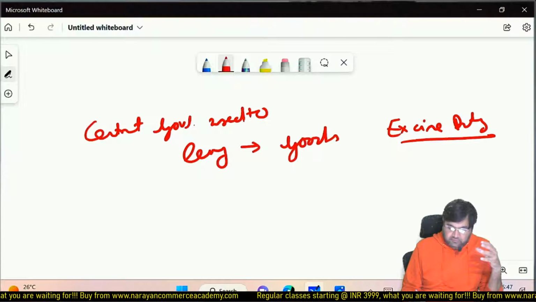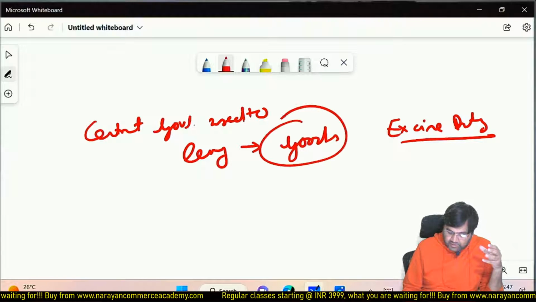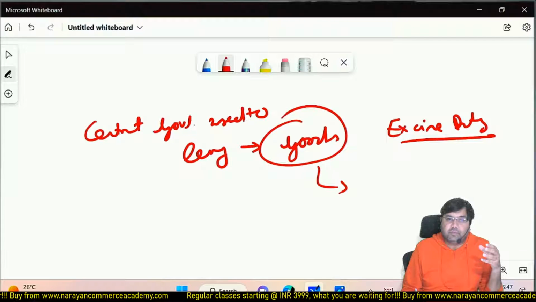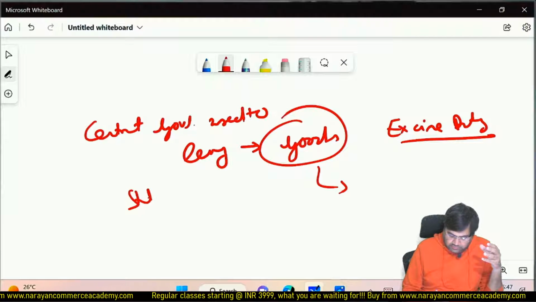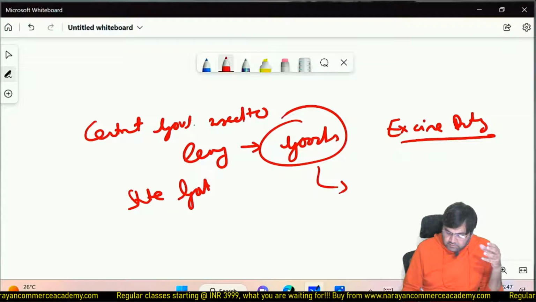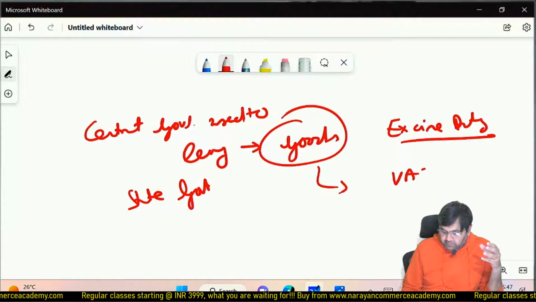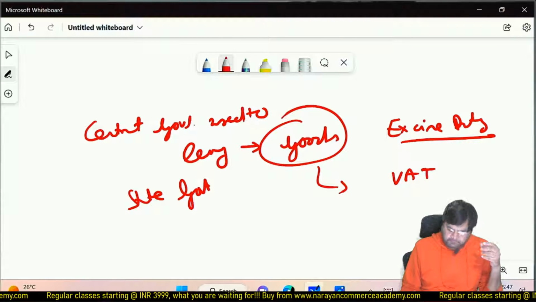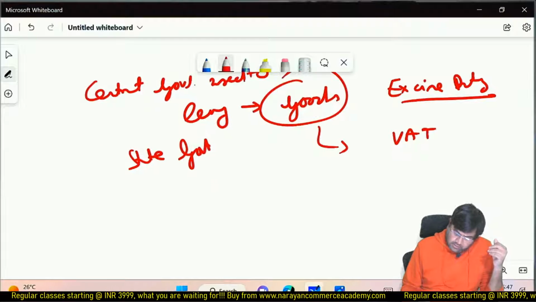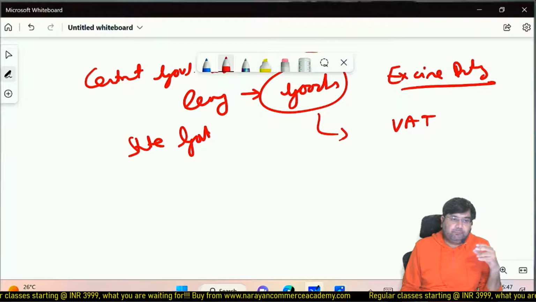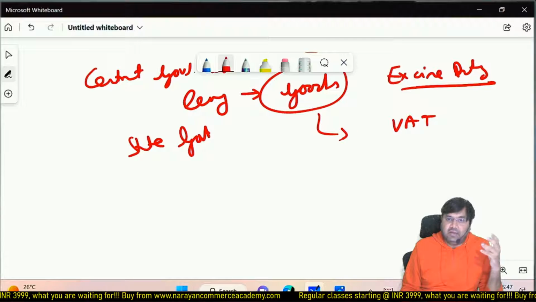After manufacturing, when these goods used to enter into trading, state government used to levy VAT. Okay. Apart from state government, you people may be aware there are local bodies also, like municipality, panchayat.